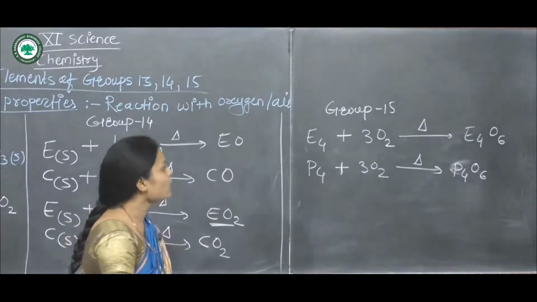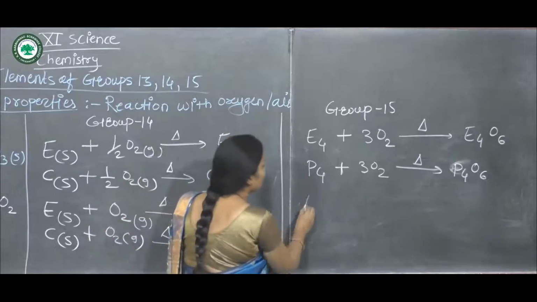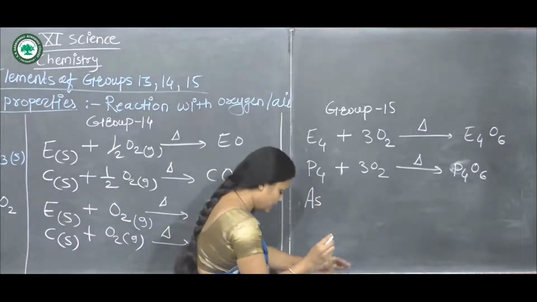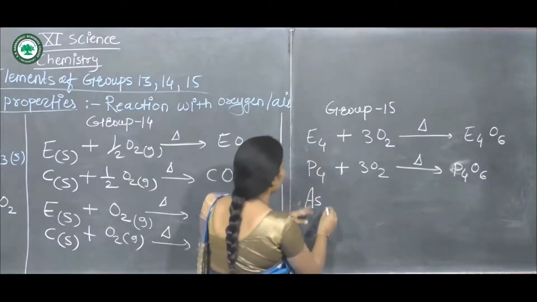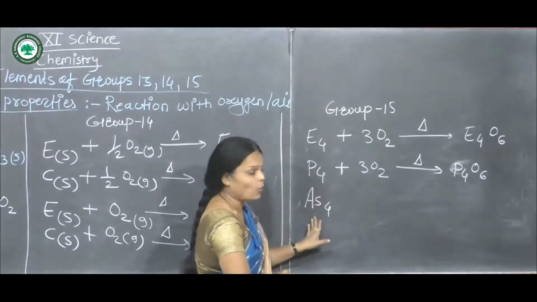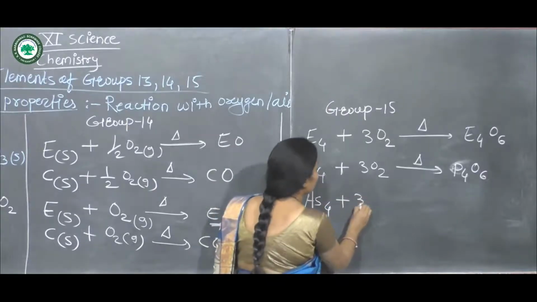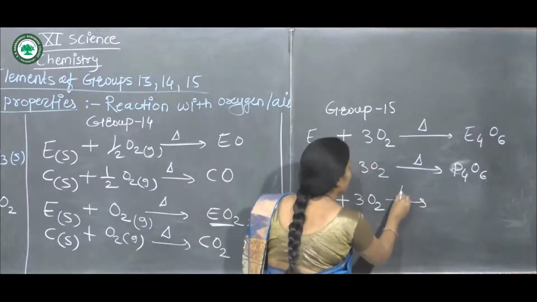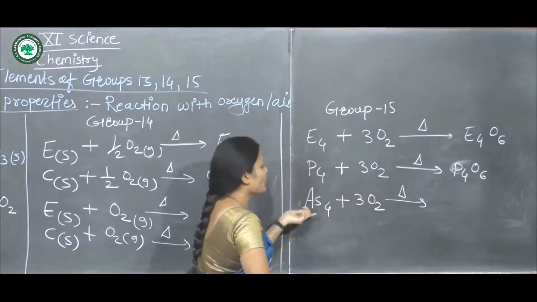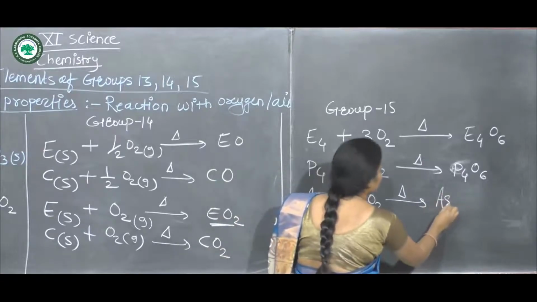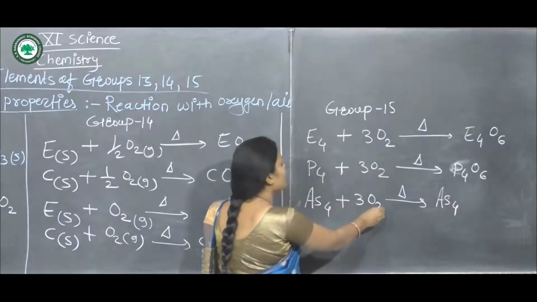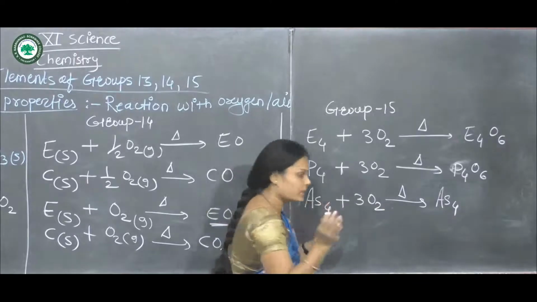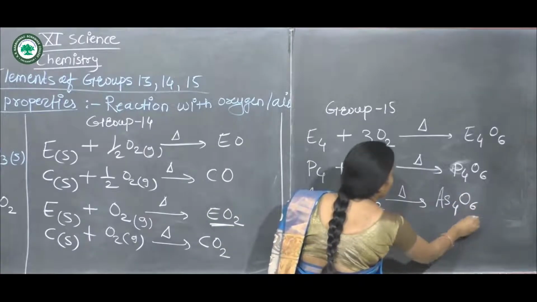Similarly, take arsenic. As4 reacts with 3 molecules of oxygen in the presence of heat and forms As4O6, with oxygen 6.